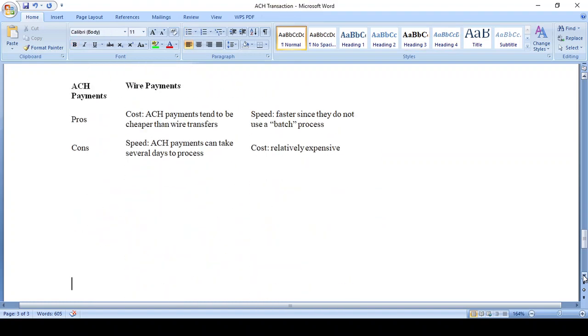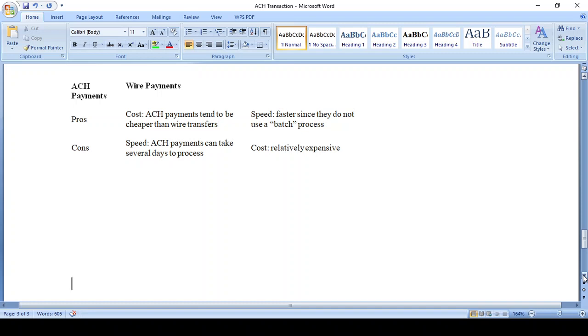Next, this question is asked in most interviews. What is the difference between ACH payment and wire transfer? ACH, as I already said, has a very low cost. But wire transfer is a very fast payment, and you need to spend an amount. Wire transfer is processed individually, transaction-wise, so it is processed immediately, but ACH is processed batch-wise, so it takes time.